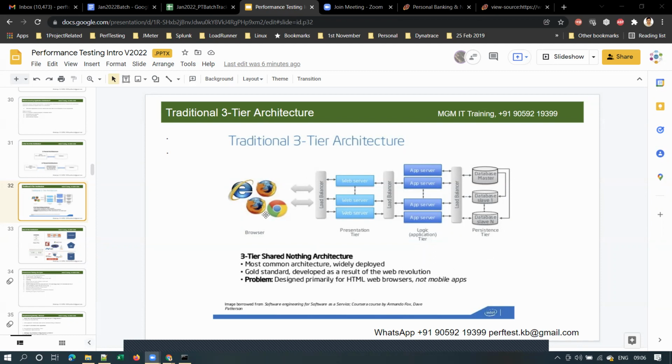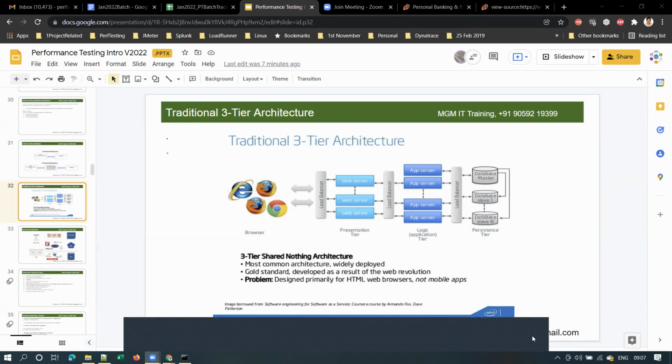Every application will be behind a firewall. Before this load balancer itself, there will be a firewall. What is the purpose of that firewall? That firewall protects the application from any hacking attempts. That is the purpose of a firewall, and it will be placed before the application.